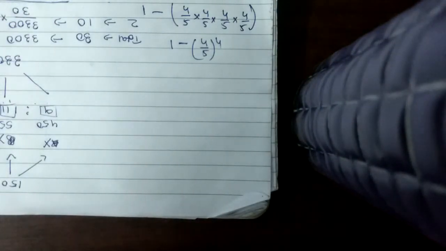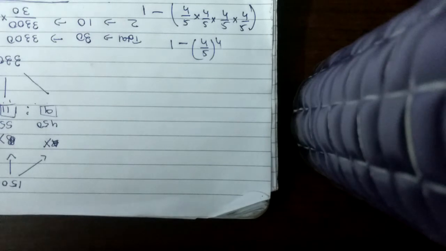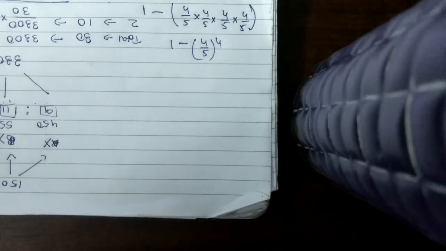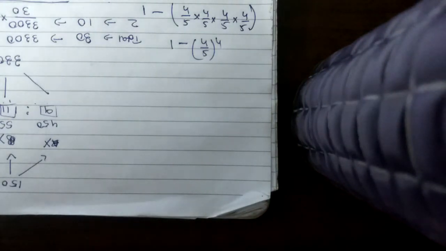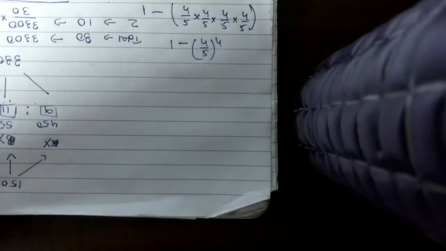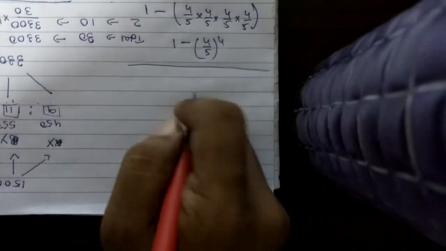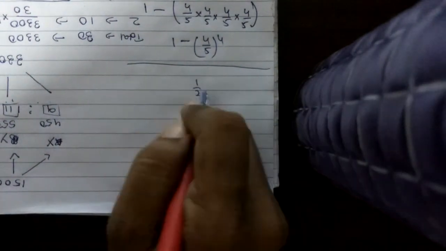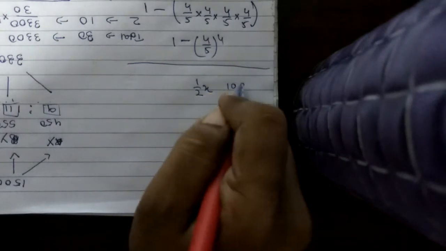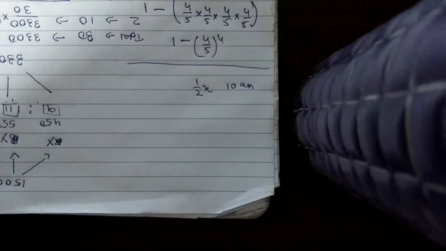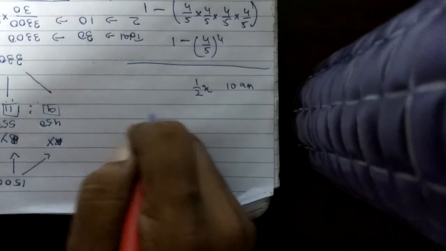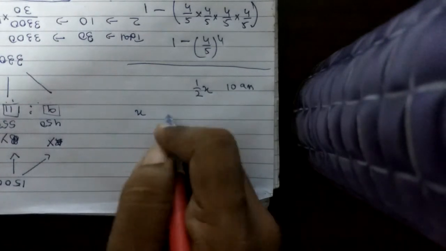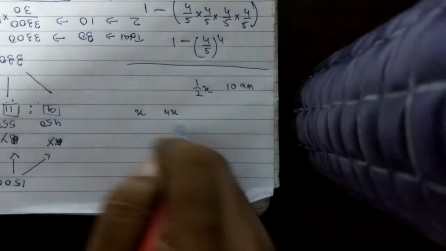Question number 3 says a certain culture of bacteria quadruples every hour. If a container with these bacteria was half full at 10 am, at what time was it 1/8 full? Okay, so we know the container was half full at 10 am. Now it becomes 4 times every hour. So suppose if it was X, it becomes 4X the next hour.